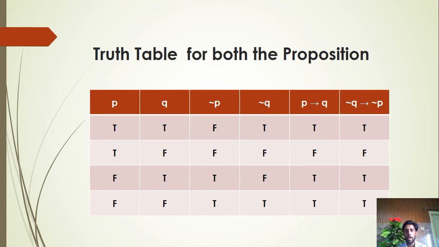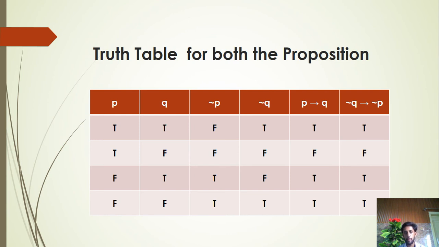The truth table for both the propositions. Now it is a truth table for P implies Q and negation Q implies negation P. There are two statements, P and Q. If P is true and Q is true, then the negation of P will be false. It is the opposite. Here is T, here is false, here is false, here is T. Like that, Q and negation Q are also negatives.